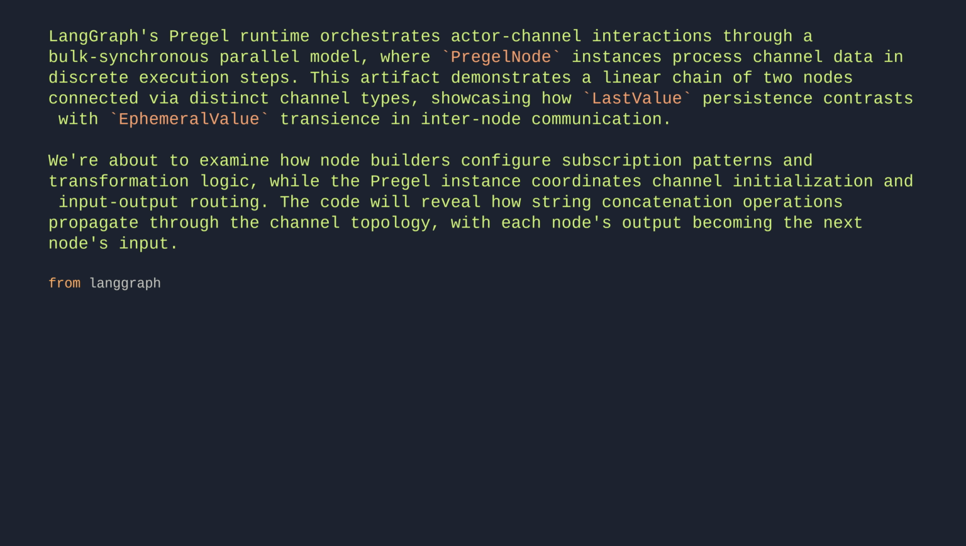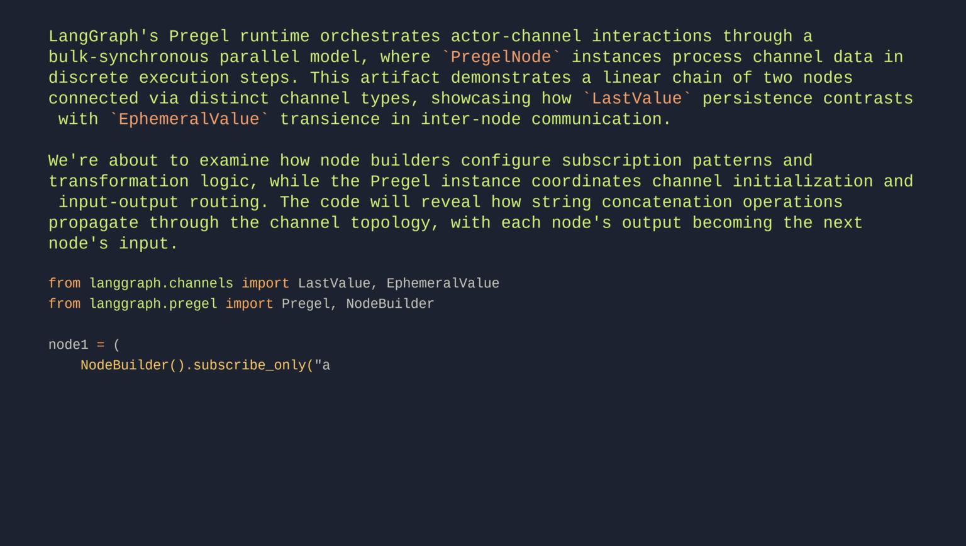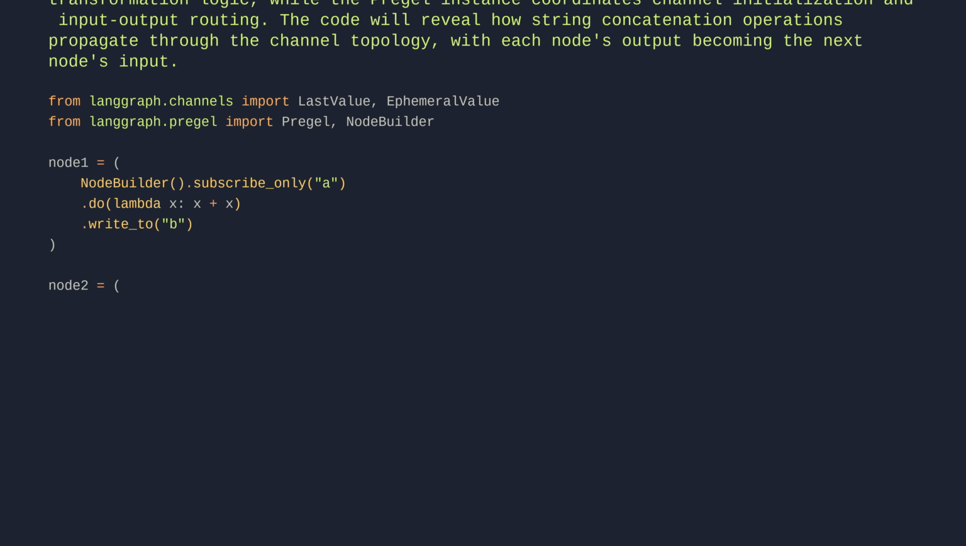From langgraph.channels import LastValue, EphemeralValue. From langgraph.pregel import Pregel, NodeBuilder. Node 1 = NodeBuilder().subscribe_only("a").do(lambda x: x + x).write_to("b"). Node 2 = NodeBuilder().subscribe_only("b").do(lambda x: x + x).write_to("c").